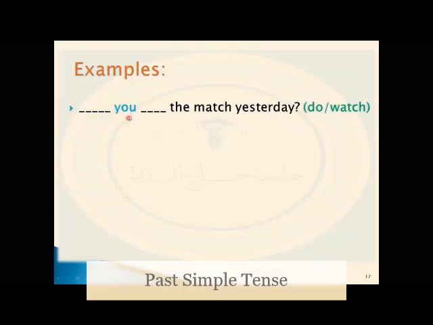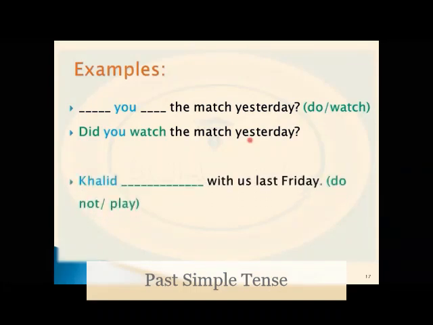Did you what? Watch, without adding anything to the base verb. Watch is the base verb. So, did you watch the match yesterday?